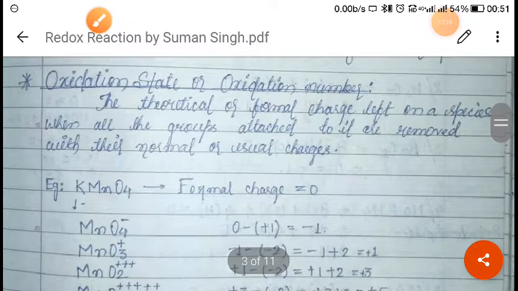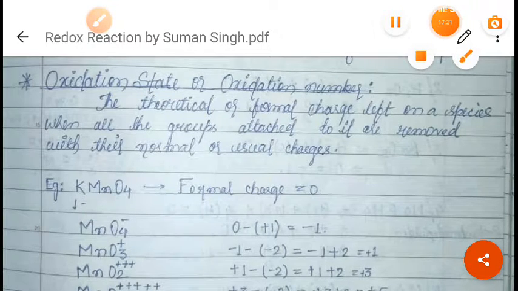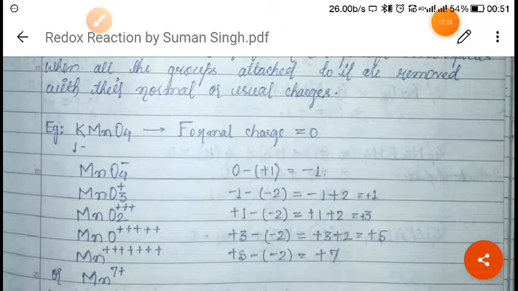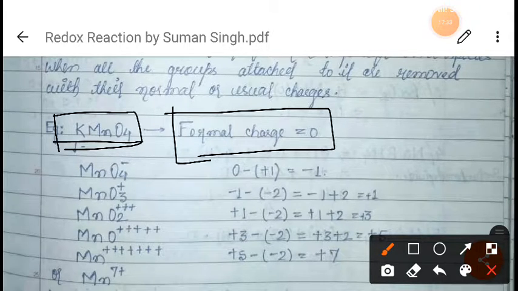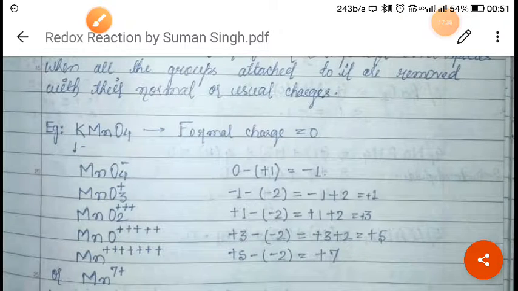Oxidation state is just a formal charge on a species when all the groups attached to it are removed with their normal or usual charge, okay? So we will see the example of this, KMnO4. In the example KMnO4, as a whole, the formal charge of KMnO4 is 0, right?